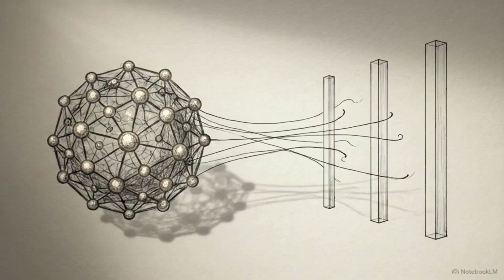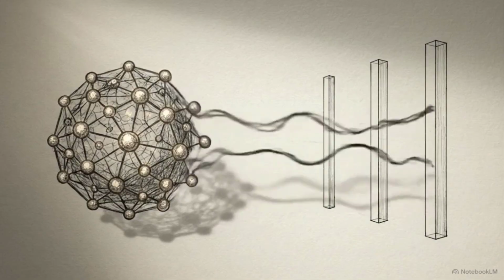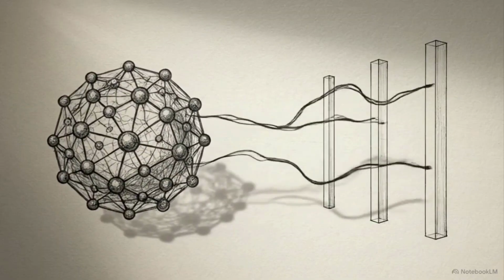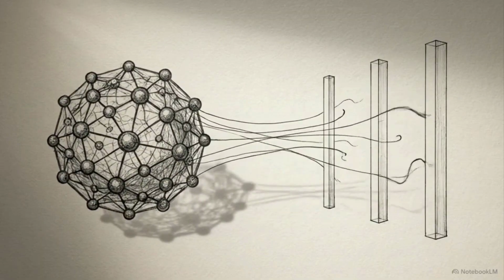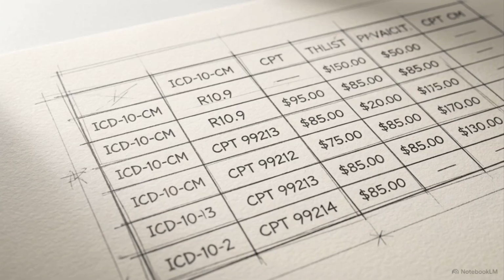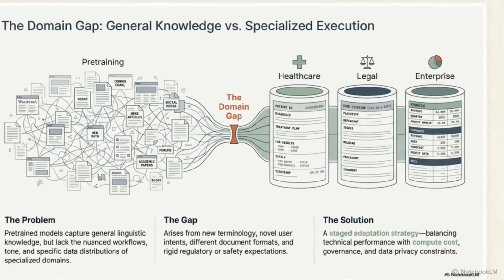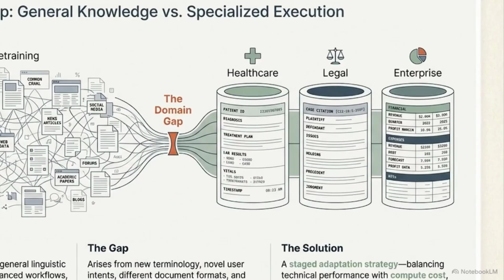Raw foundation models are remarkably capable, yet inherently unfocused. They contain vast amounts of general linguistic knowledge, but out of the box, they lack the structural precision required for enterprise applications. This diagram shows the domain gap, the friction point where the chaotic web of general pre-training data fails to meet the rigid execution demands of specialized business workflows. Bridging this requires a staged strategy, transitioning the model into structured environments like legal or healthcare records.